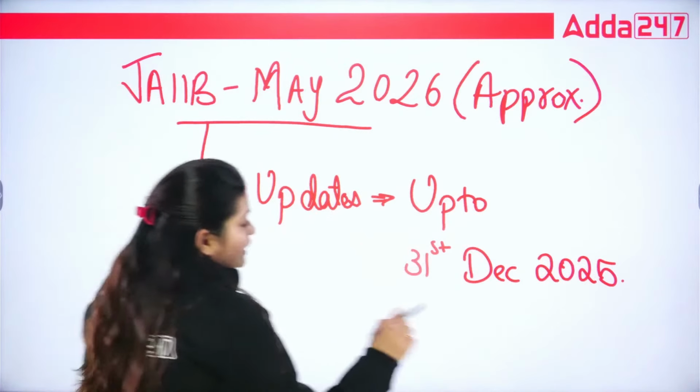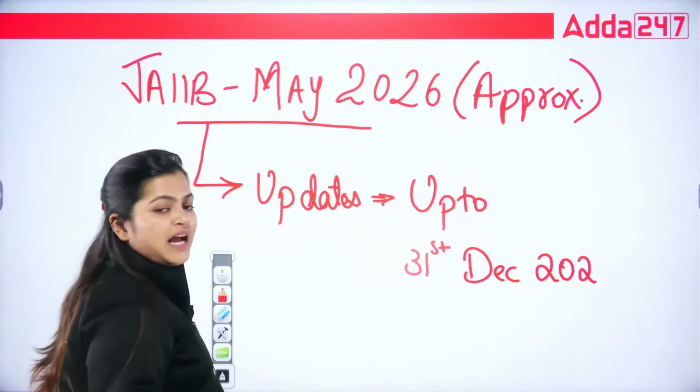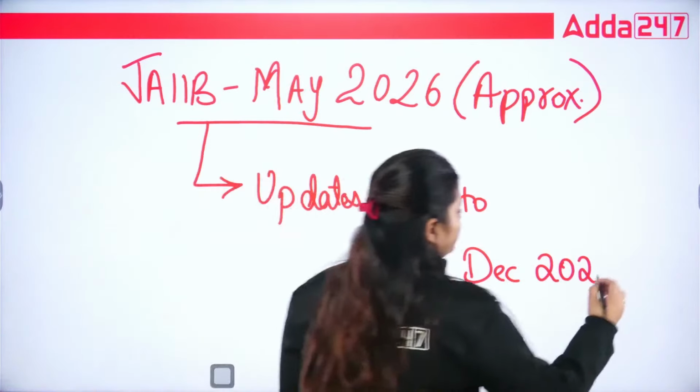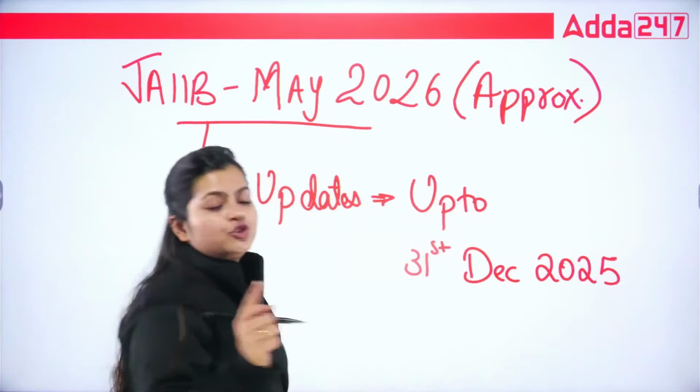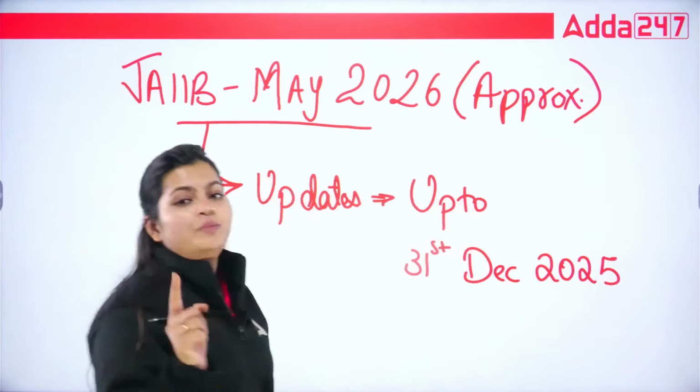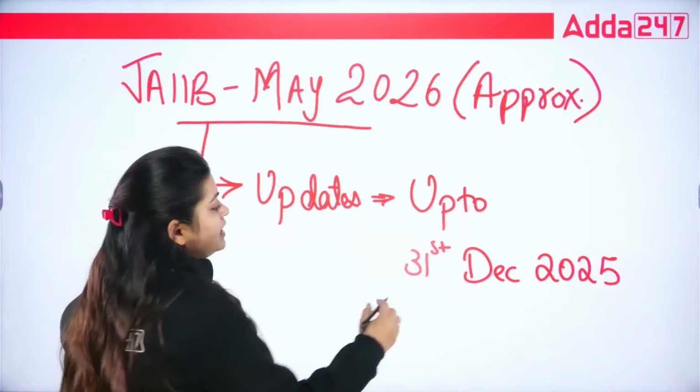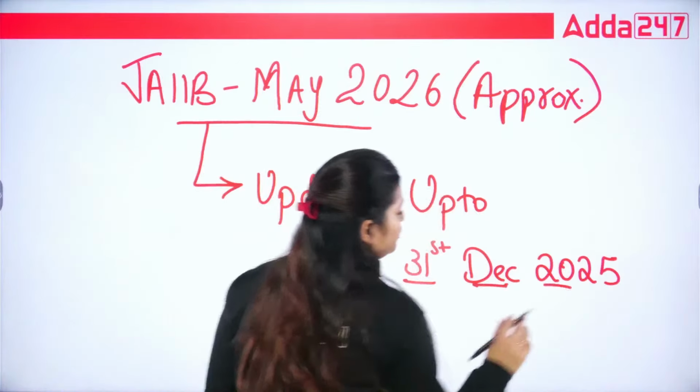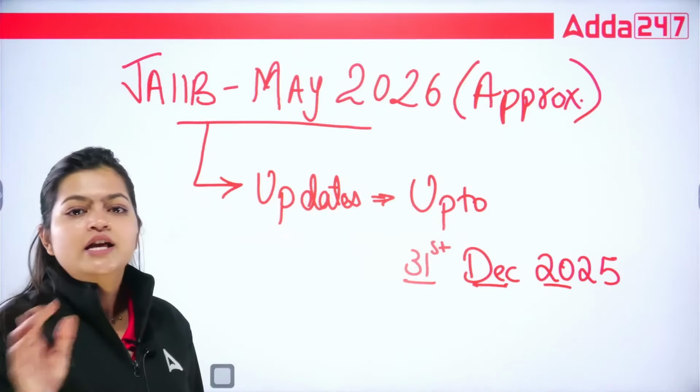Of course, that is your study material. If you want to read from that, you can do it. But remember, a few things need to be updated. And up to what time period do we need to cover the updations? Till 31st December 2025. After that, no updations, no new circulars will be added in your May 26 exam.